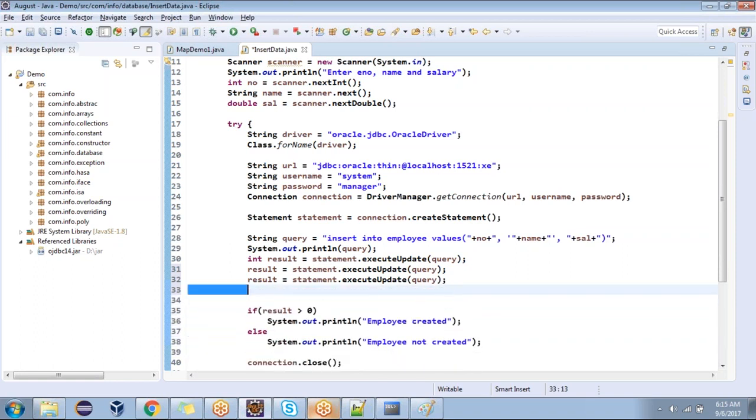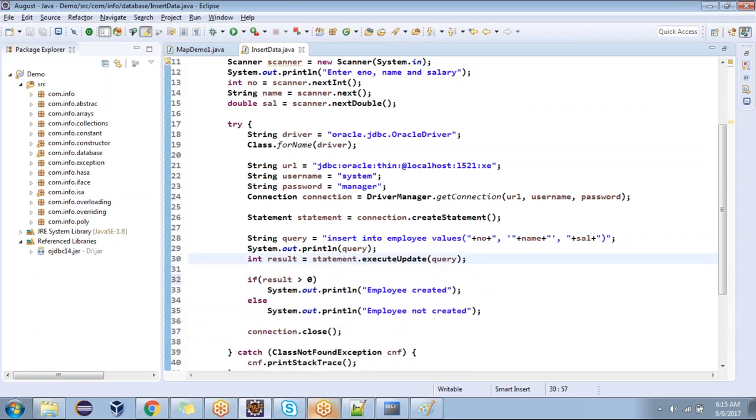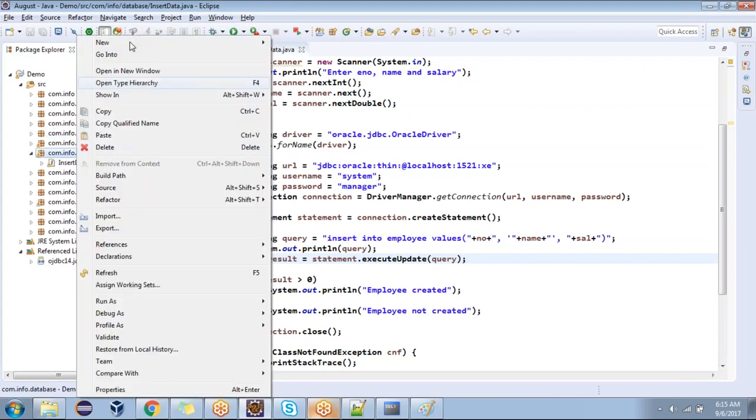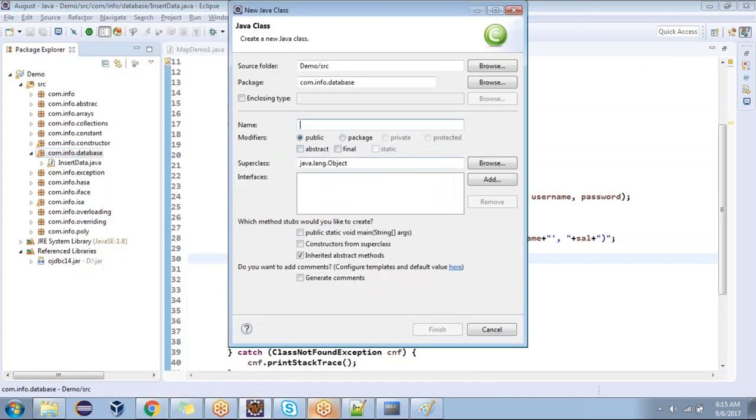In the same way, suppose you are trying to store 1 million records, passing the query 1 million times. Is it good programming practice? Performance will slow down. That's one disadvantage. But coming to the prepared statement, we can overcome that. Are you following me? Okay, that thing we need to take care of.